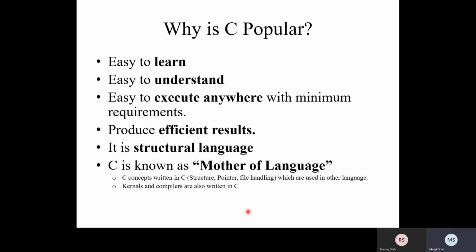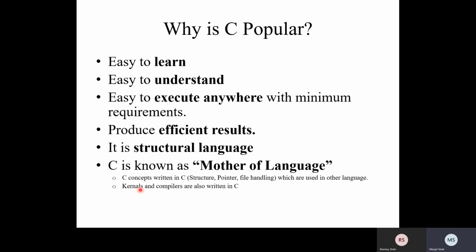C is also known as the mother of languages. Concepts written in C, such as structure, pointer and file handling, are used in other languages. Kernels and compilers are also written in the C language. Now what is a kernel and a compiler? A compiler for any language may be written in C. We can create a compiler of any language using the C language.